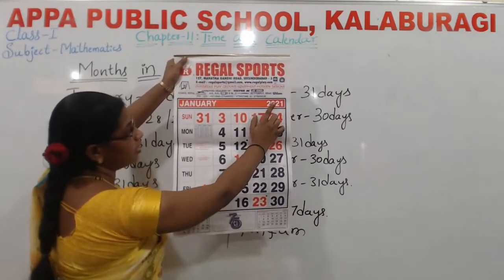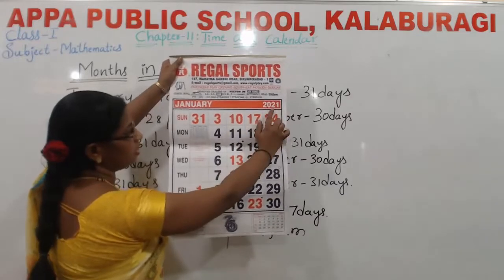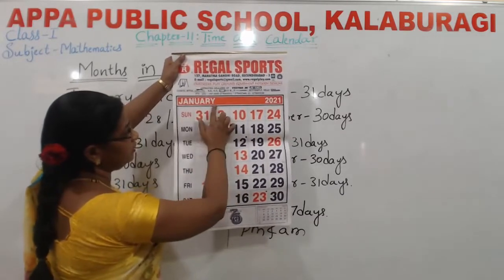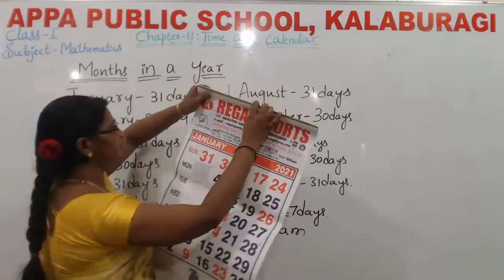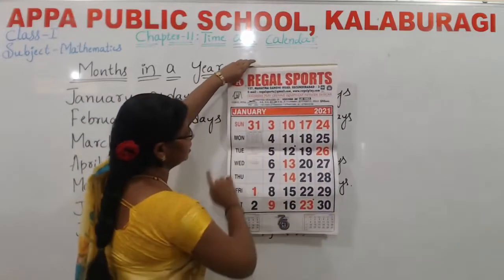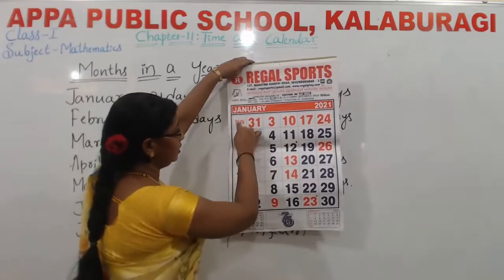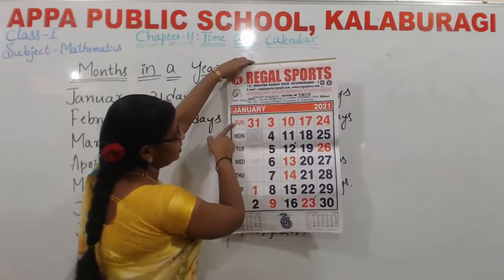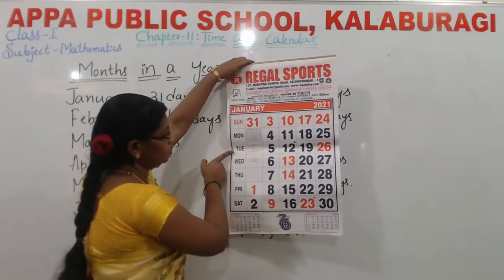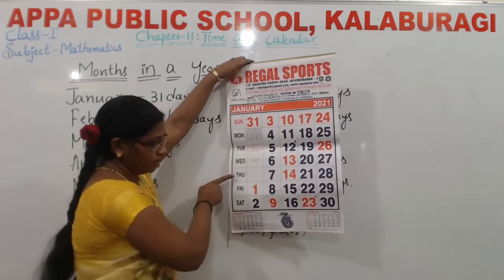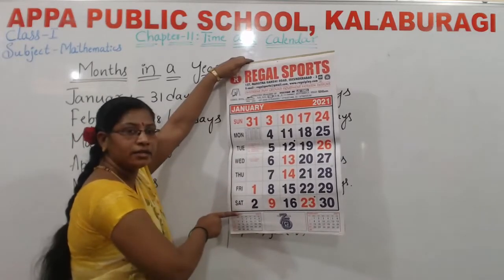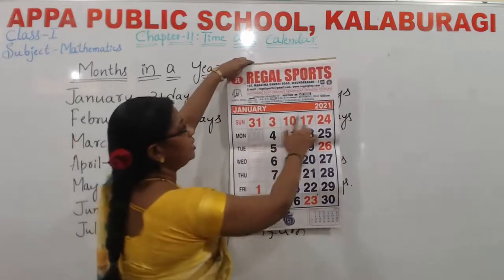The present year is 2021. In the January month, how many days are there? Yes, 31 days are there. The days of the week are Sunday, Monday, Tuesday, Wednesday, Thursday, Friday, and Saturday. The days are 31.